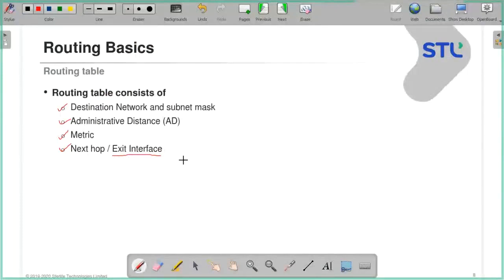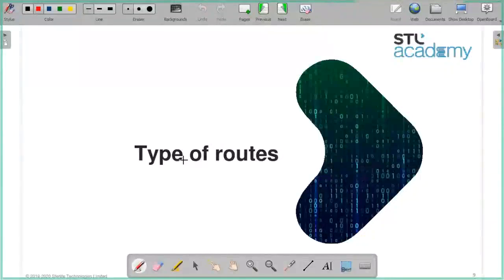Now, what are the different types of route? My friend told us we have different types of route. They use the word static, they use the word default, and they also use the word dynamic.